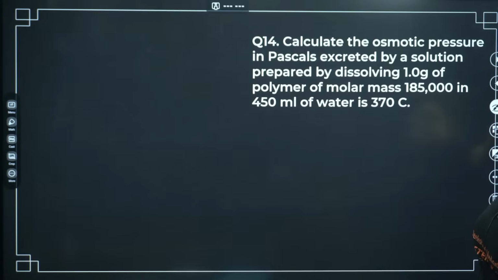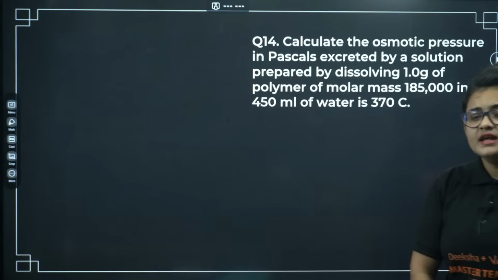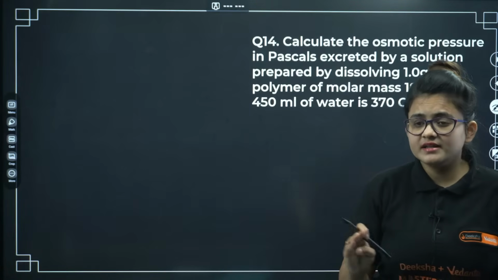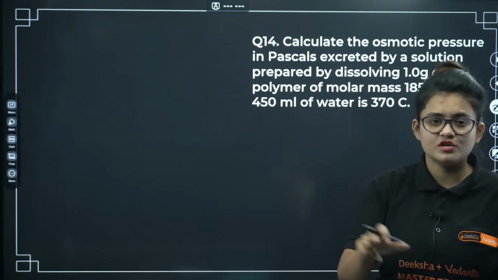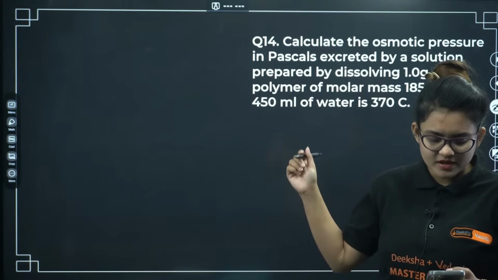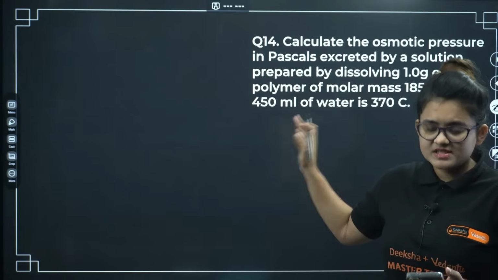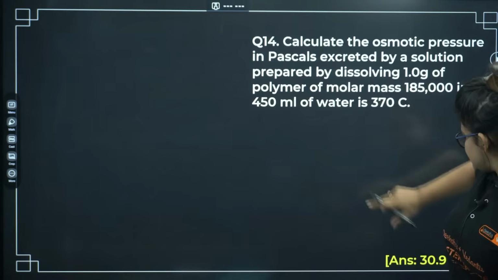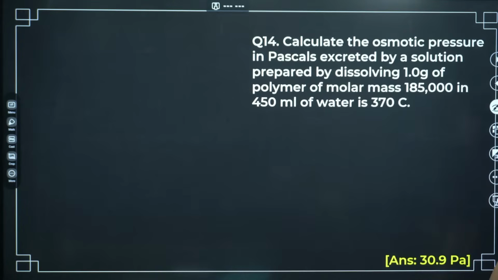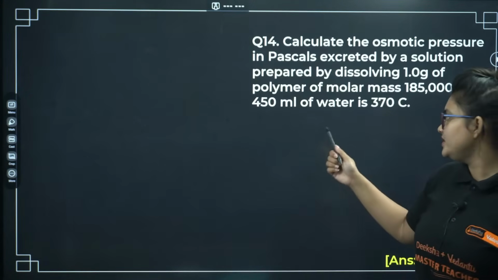Calculate the osmotic pressure. This is also very important numerical. In the model paper I solved it, in the 50 numerical session I solved it, in the physical chemistry session also I solved this particular problem. So yes, this numerical you have to go through, and this is the answer for this, 30.9 Pascal. Make sure you are converting the unit at the end.